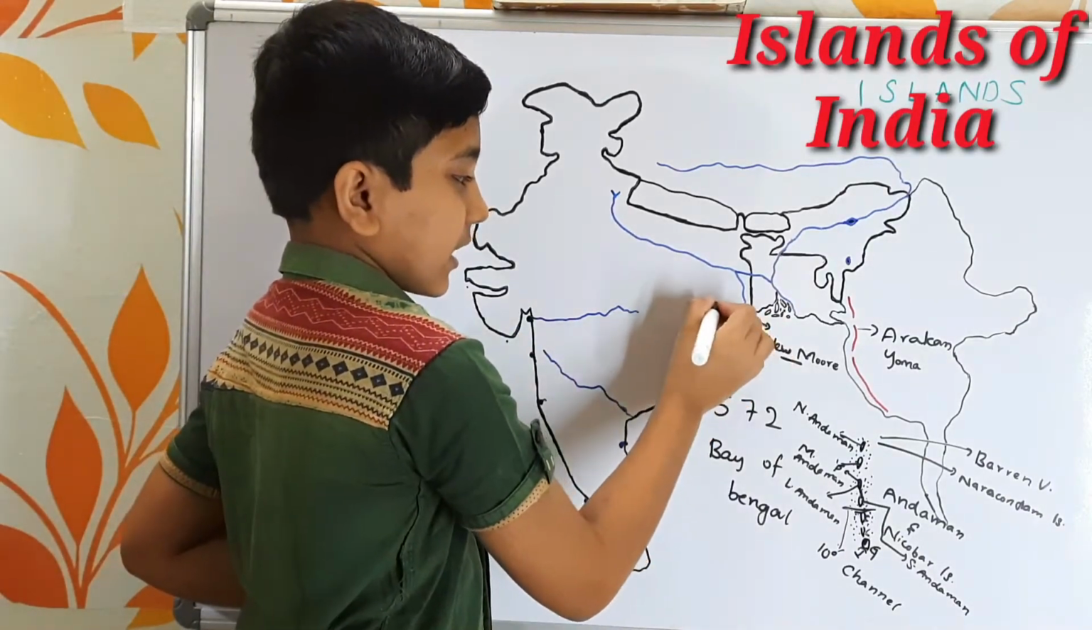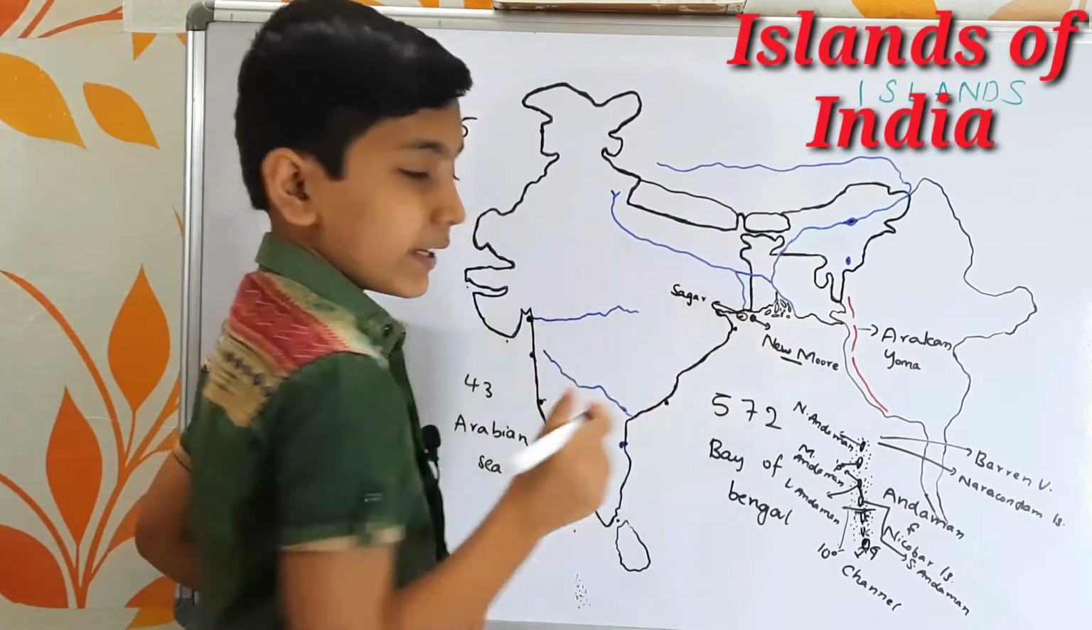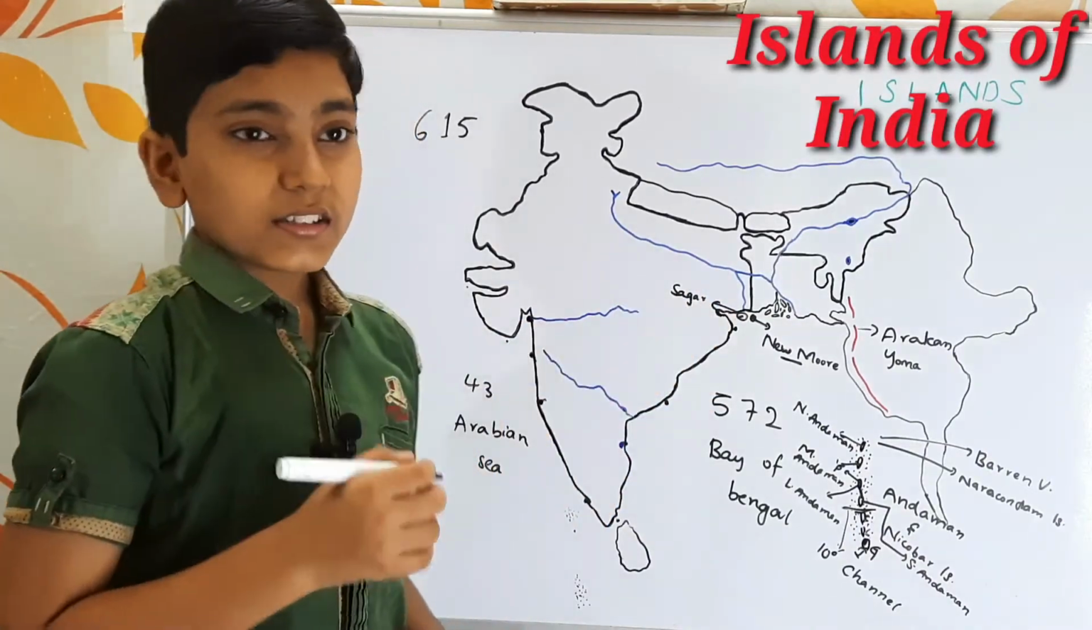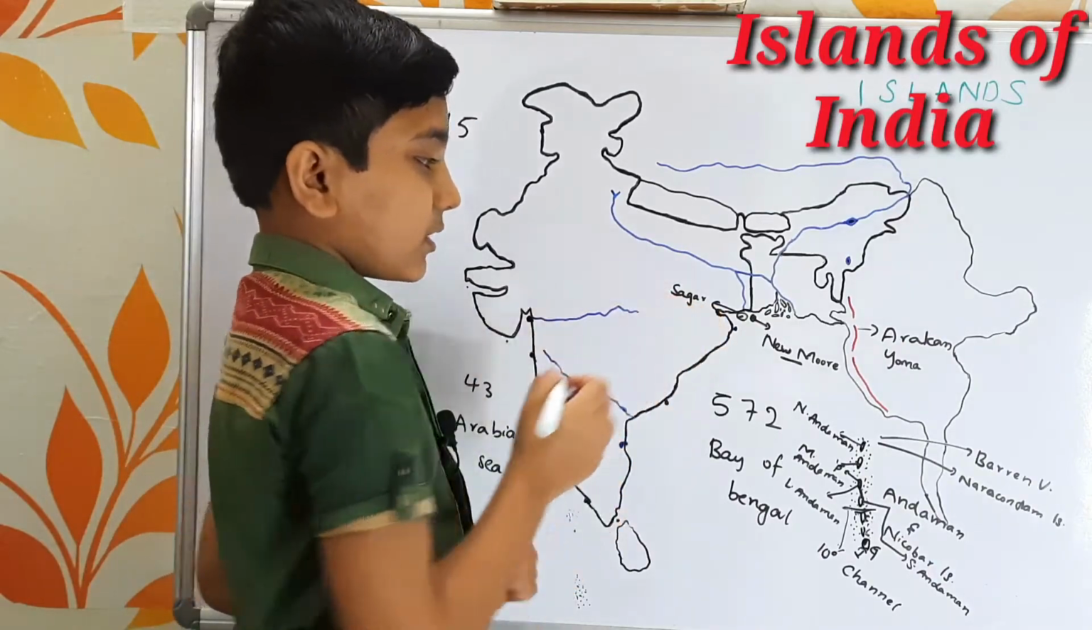Next we have the Sagar Islands. This island is Sagar, and it is famously called the Ganga Sagar. Here also we find the Sundarbans Delta, and it is home to the mangrove forests. So it is about the Sagar Island.